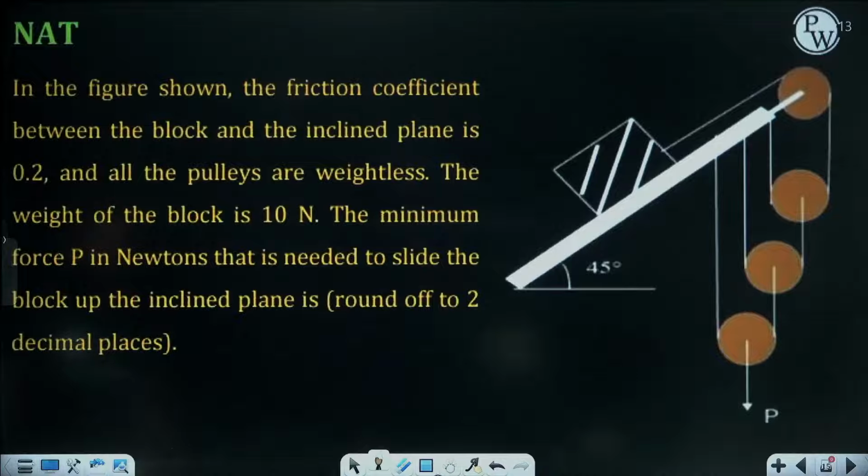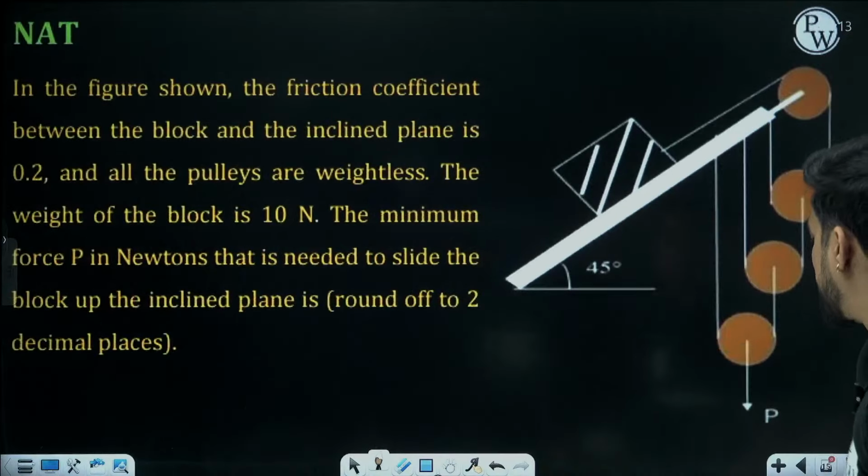Friction coefficient between block and inclined plane is 0.2. There is no mention of friction in the pulley. So we will assume that the pulleys are frictionless. Okay. We need to find the minimum force P that is required to slide the block up the inclined plane.